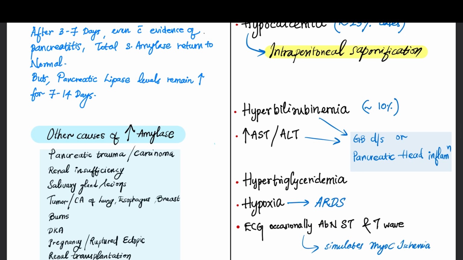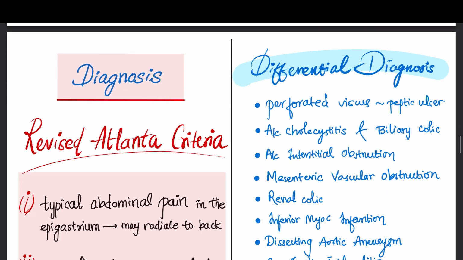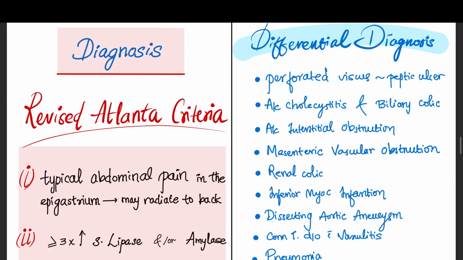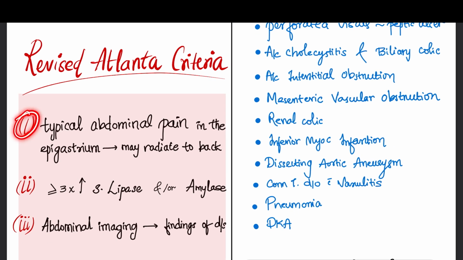Hypertriglyceridemia and hypoxia are seen in severe conditions where the patient might be in ARDS. And ECG abnormalities are also seen in some cases, where the abnormal ST and T wave elevation can simulate myocardial ischemia.